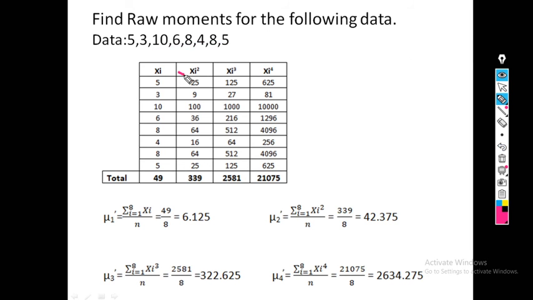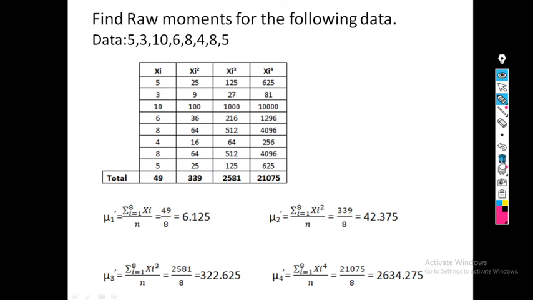Next we find xi square, xi cube and xi raised to 4, and then we find their sums, that is the totals. The total of xi is 49, the total of xi square is 339, xi cube 2581 and xi raised to 4 is 21075.